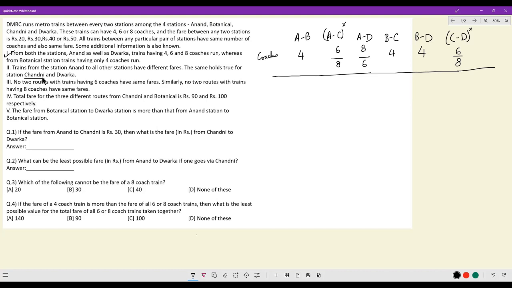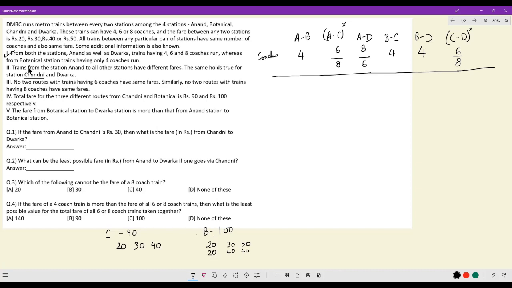Okay. Next, total fare for 3 routes from Chandni and Botanical is 90 and 100 respectively. Absolutely wonderful. Look at Chandni's fare, 90. This 90 has to be broken down into 3 separate fares, and that can only happen with 20 and 30 and 40. The 3 fares from Chandni will necessarily be 20, 30 and 40. But for Botanical, the storyline is slightly different. For 100, you can have 20. Now you need 80 more. So you can have 30, 50, or you can also have 40, 40.